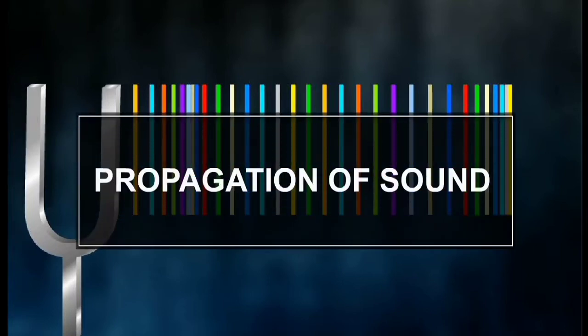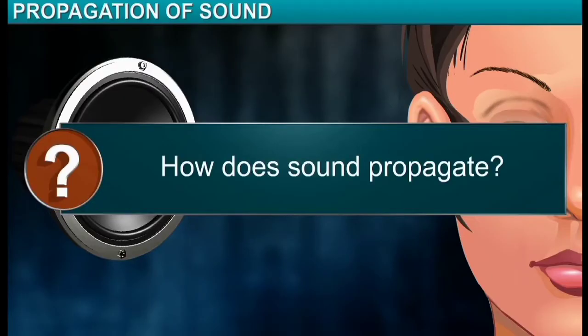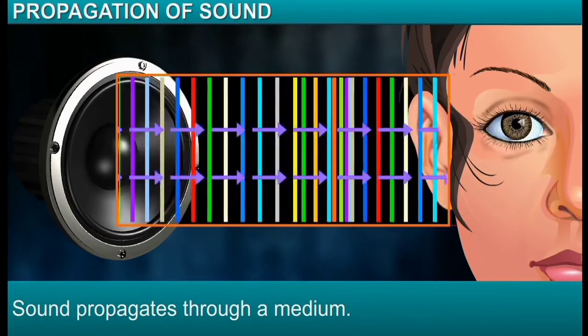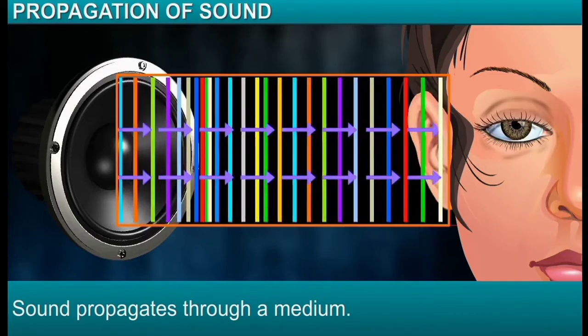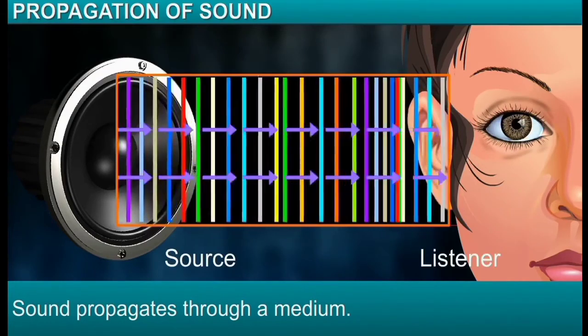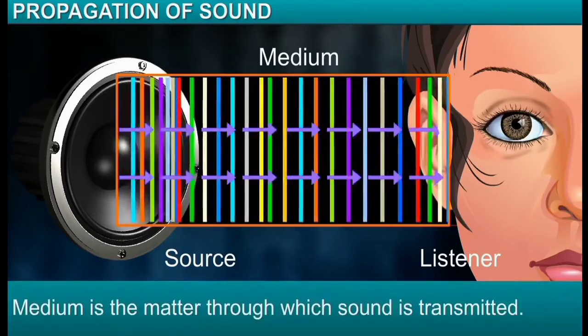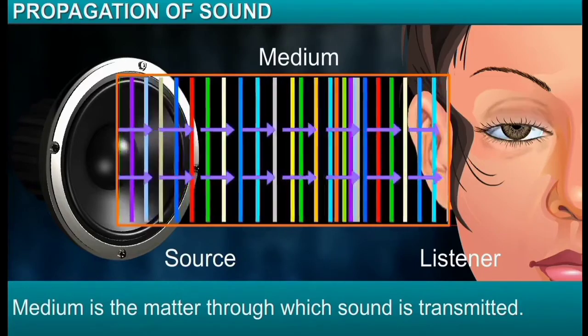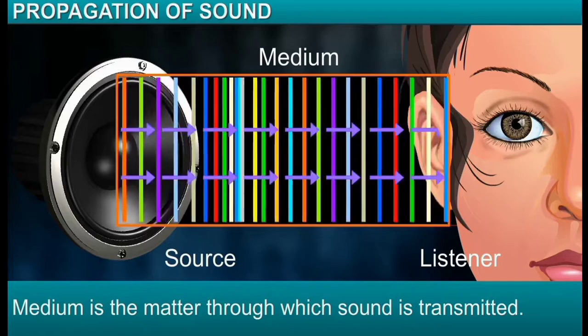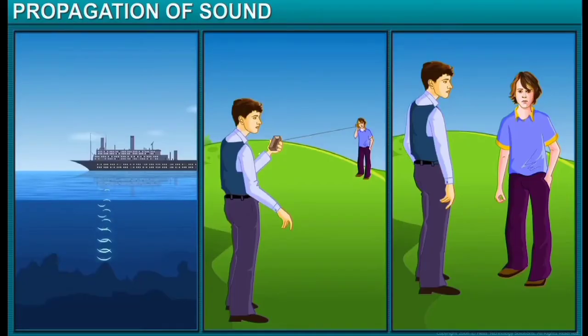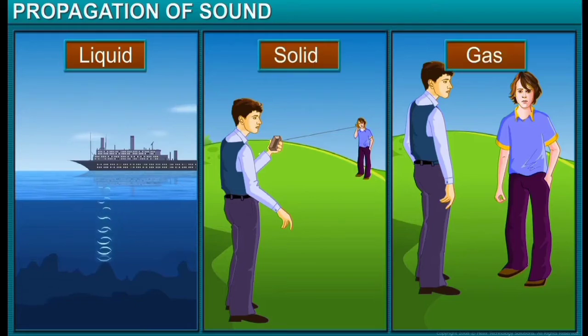In this module, you will learn about the propagation of sound. How does sound propagate? To reach the listener's ear, sound needs to propagate from the source to the listener through a medium. A medium is the matter through which sound is transmitted. A medium can be liquid, solid, or gas.